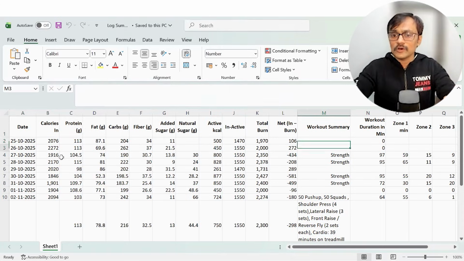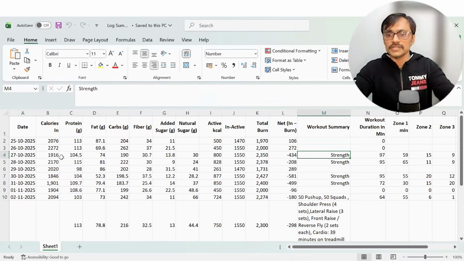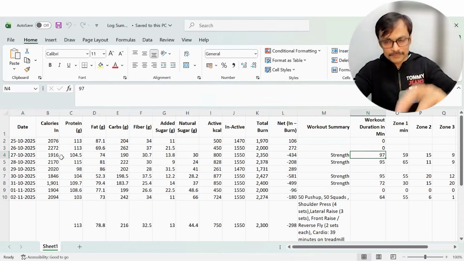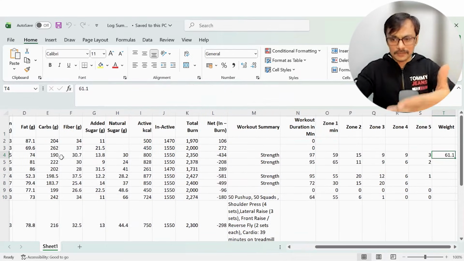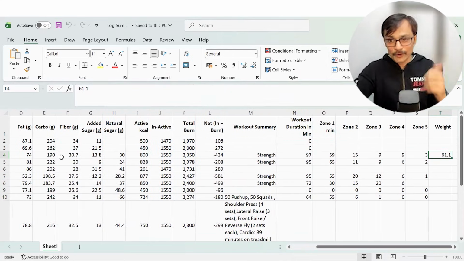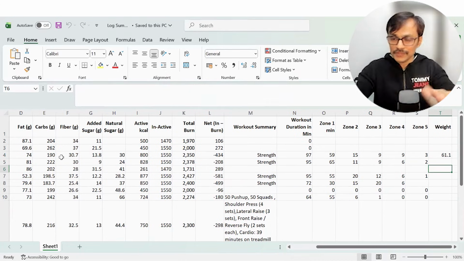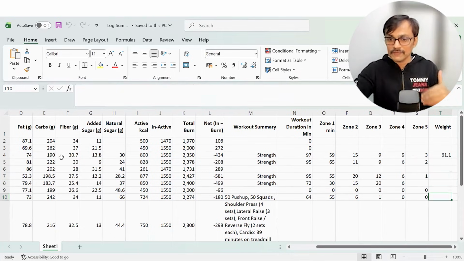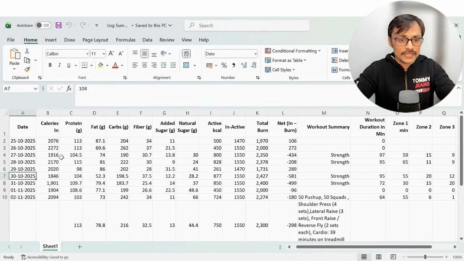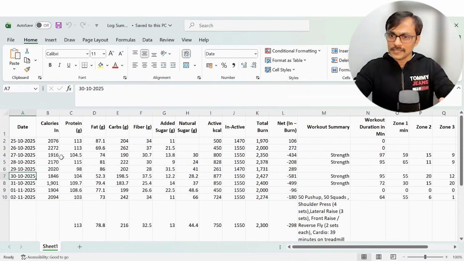After some time, I also started adding my workout details: how many minutes I did a workout, and what was in zone 1, zone 2, zone 3, zone 4. Weight is something I got the idea for only yesterday, so I started putting it in, because in between I was not capturing it. I know what it was initially and what it is right now, but in between I was not capturing it. Hopefully in future I will capture that as well. So this became the data file for me.